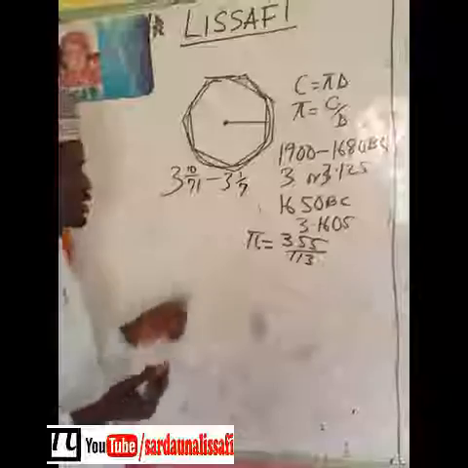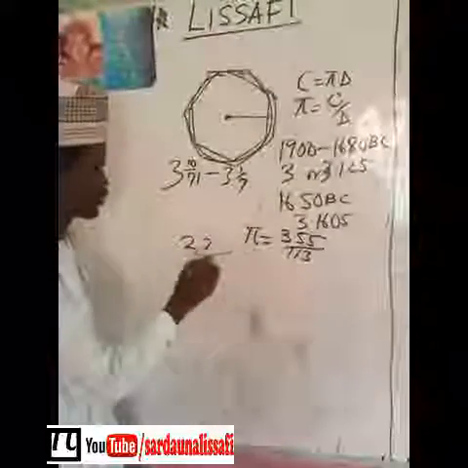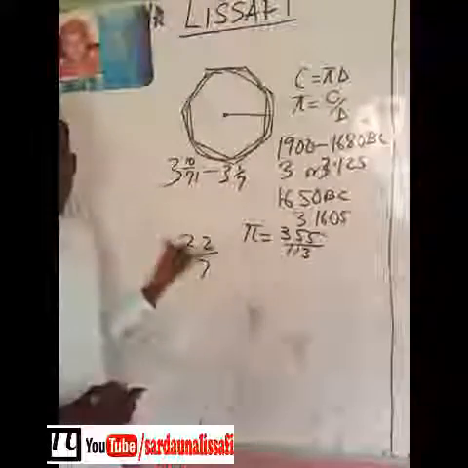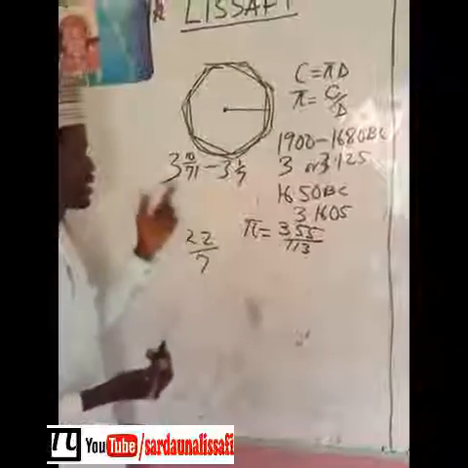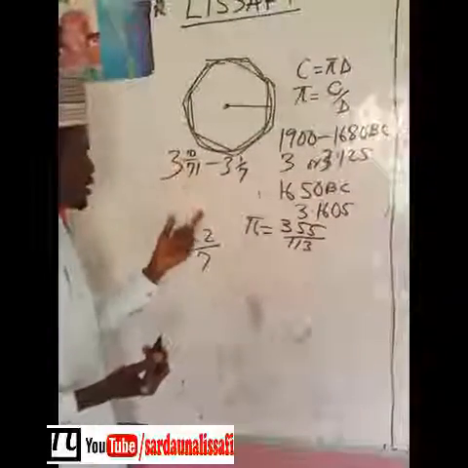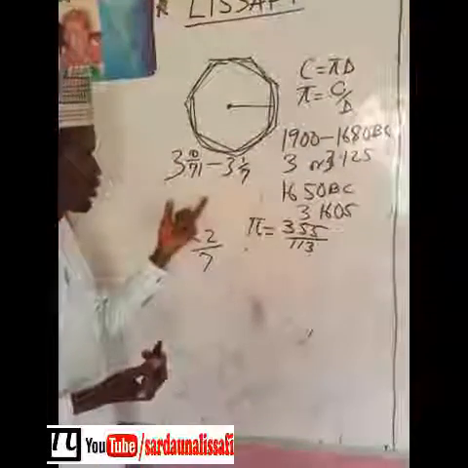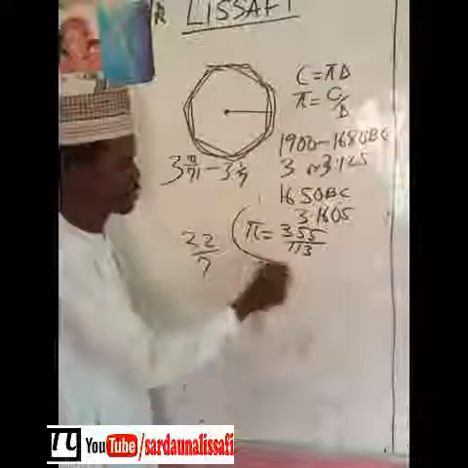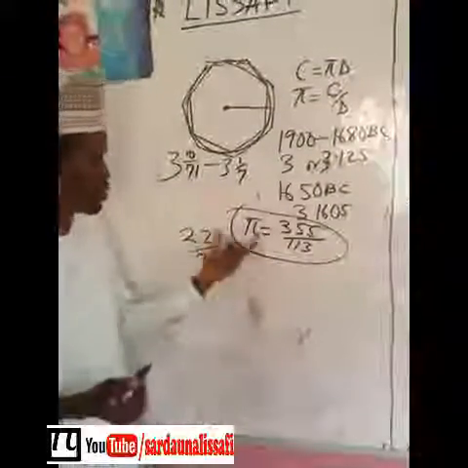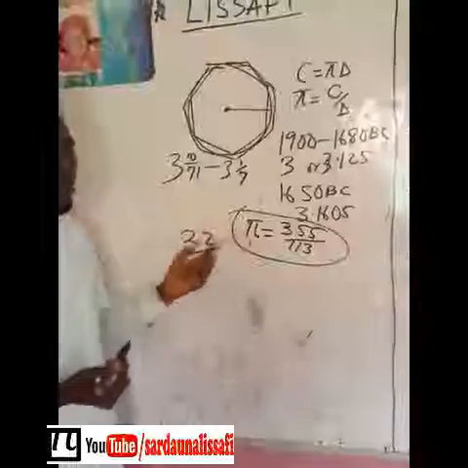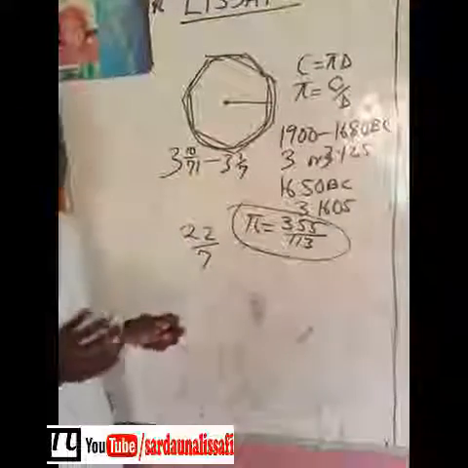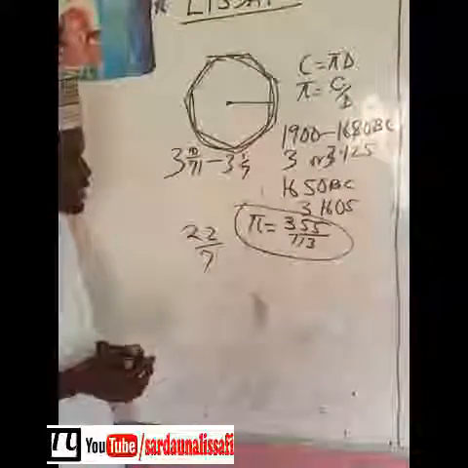This is why I am saying that the value of pi we use as 22 over 7 is just the upper bound of the value of pi, and the lower bound is 3 and 10 over 71. But the Chinese approximation is a better approximation of the value of pi, because pi is an irrational number that can be computed to a million decimal places.